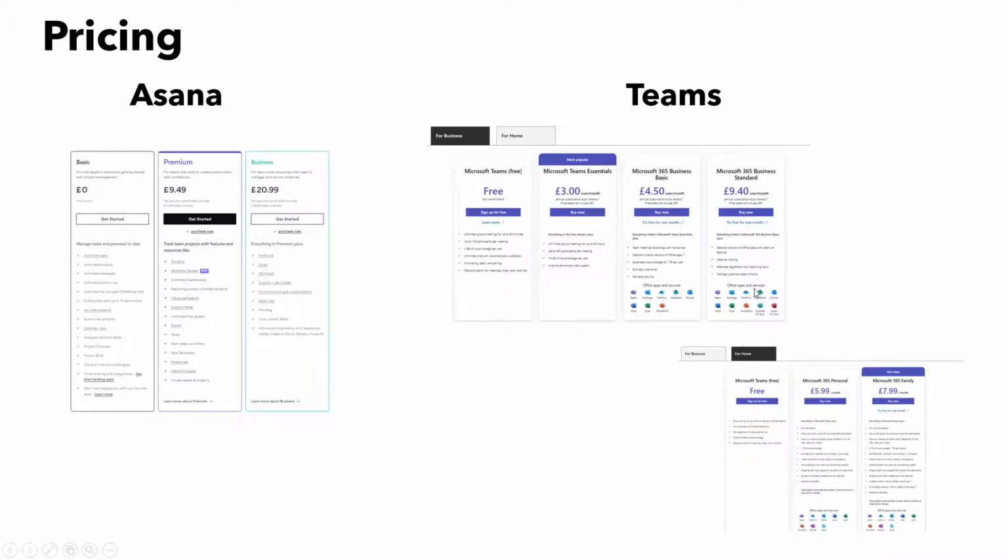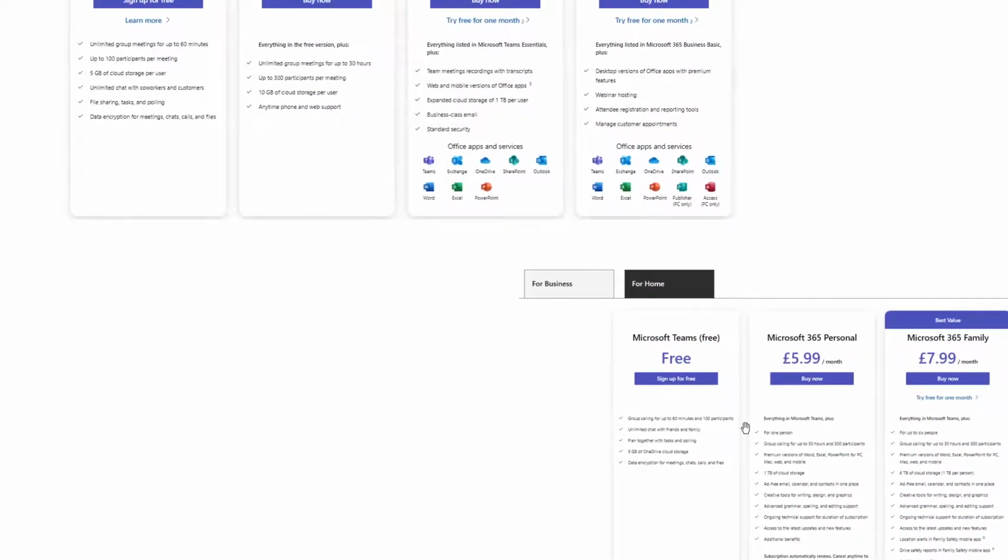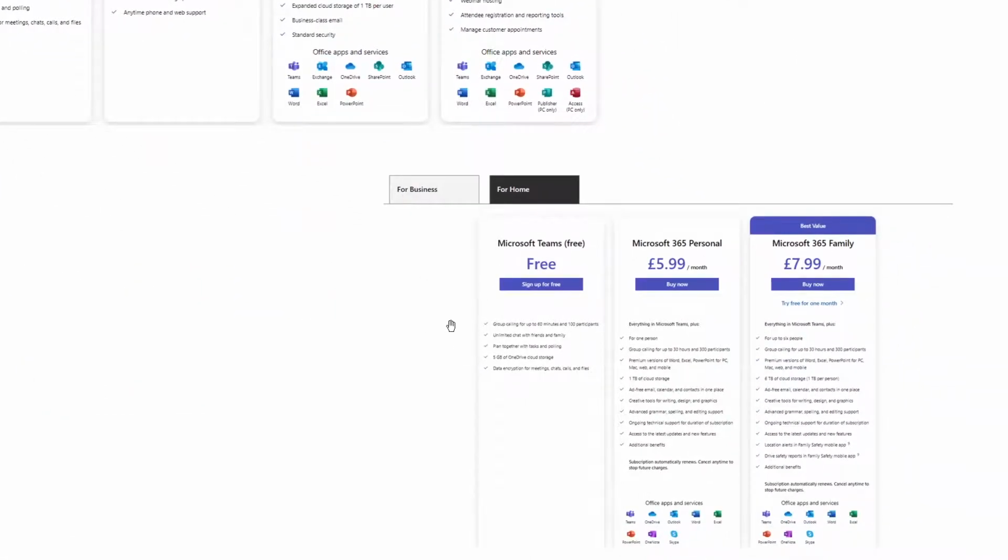Now this is for businesses. You may be an individual, and you'll notice that it is slightly cheaper, and your use case is slightly different. For Microsoft Teams, you're looking at an individual person license around £6 a month if you wanted that advanced functionality. But you do get things like Word, Excel, and PowerPoint included in that. So that's something else to consider as well.